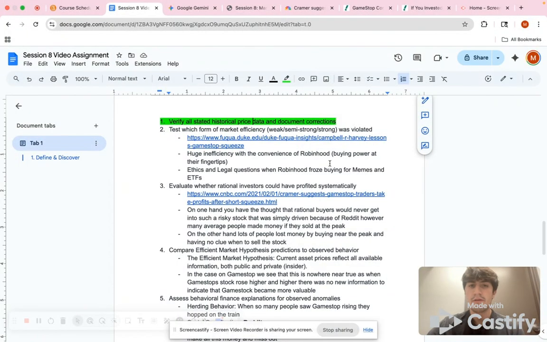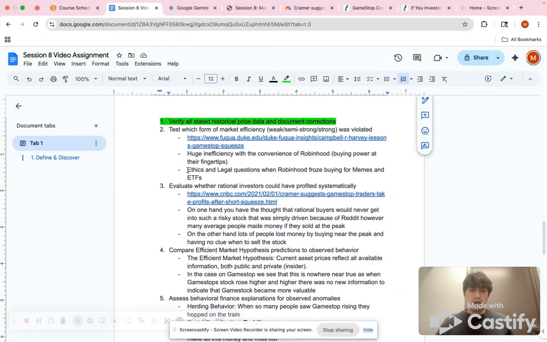They could buy it right away. And also, when Robinhood put a cap on how much they could buy or if they could even buy it at all, that raises ethical and legal questions when Robinhood froze all of the stuff. So that's an inefficiency that we saw.